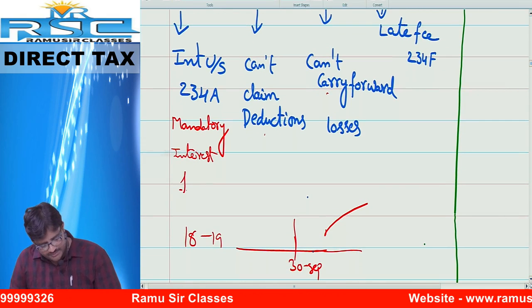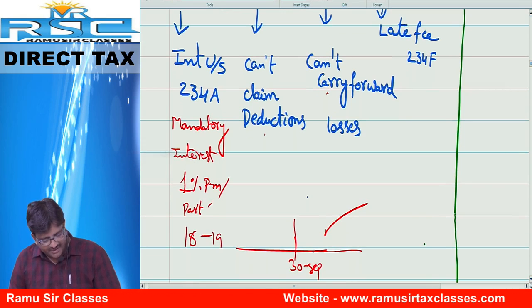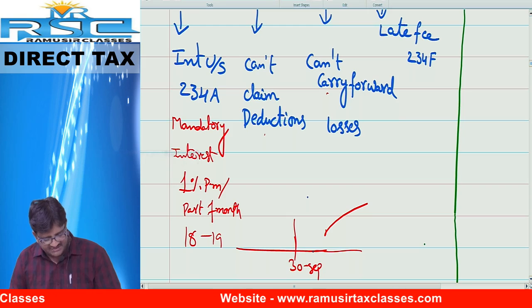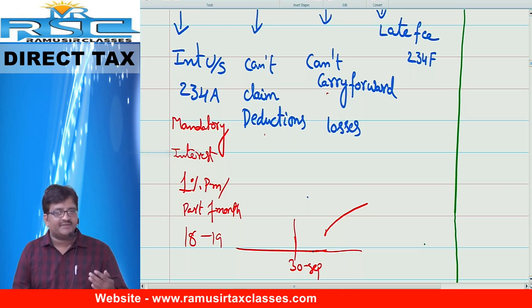How much? 1% per month or part of a month. Friends, in my example, instead of September, you filed in the month of December. How many months late?